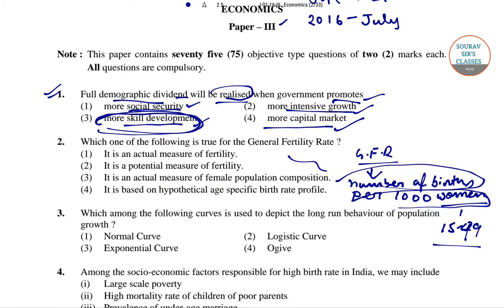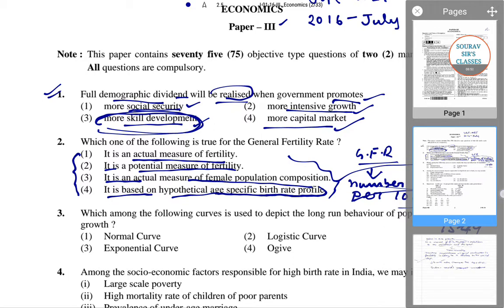So we have 4 options given. It is an actual measure of fertility, it is a potential measure of fertility, it is an actual measure of female population composition, and it is based on hypothetical age specific birth rate profile. So we have 4 options, out of which we need to find out the right option.